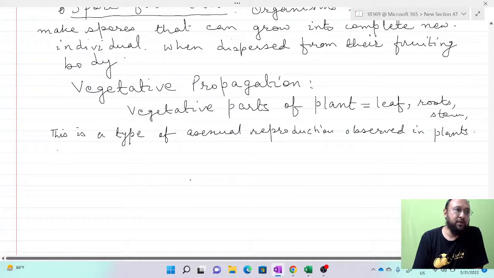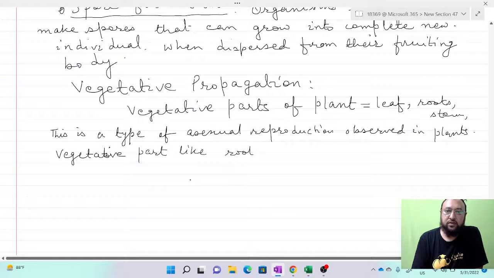Point number two: vegetative parts, like I told you, such as root, stem, leaves, etc., give rise to a new plant.